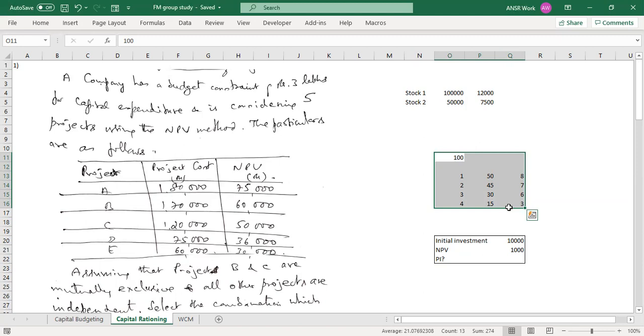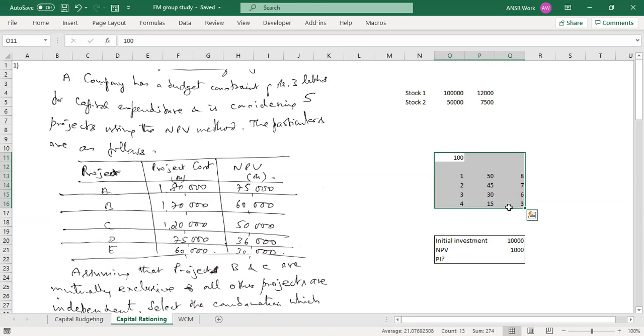What do you think? How should we invest? You don't have the option of saying I'll invest in half of two or one third of one. If you have to invest in one project, you have to fully invest in it. So can it be that in one project I'm getting a little more than one share?